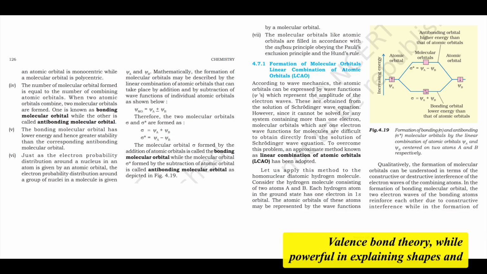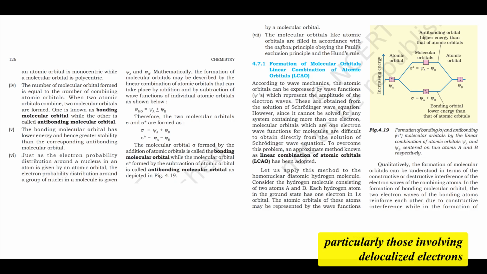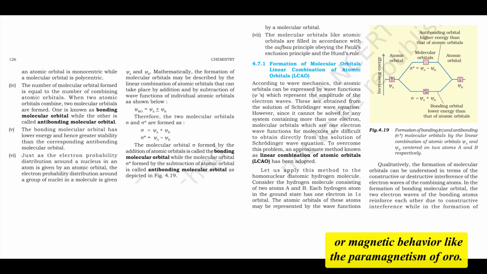You're absolutely right. Valence bond theory, while powerful in explaining shapes and localized bonds, struggles with certain molecular properties, particularly those involving delocalized electrons or magnetic behavior like the paramagnetism of O2. It also doesn't easily handle species like H2+. This is where molecular orbital, MO, theory, developed primarily by Hund and Mulliken, provides a more comprehensive and often more accurate picture, especially for diatomic molecules.